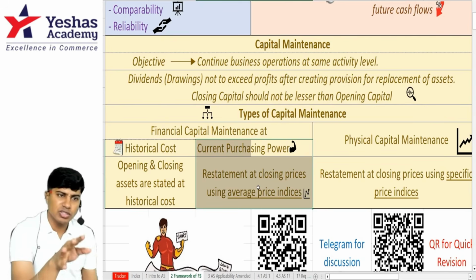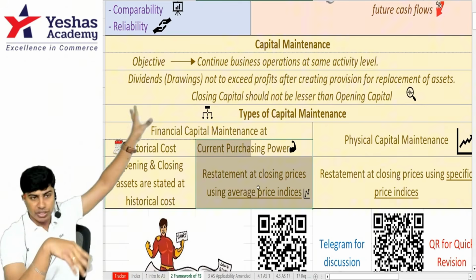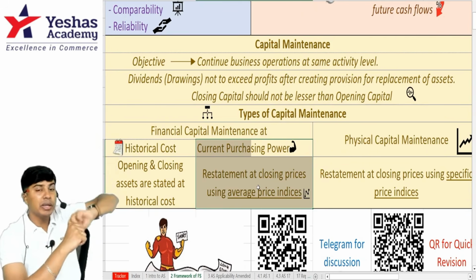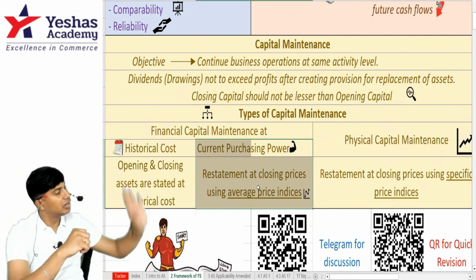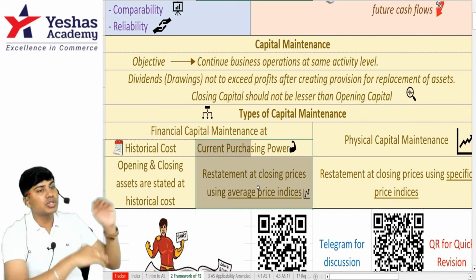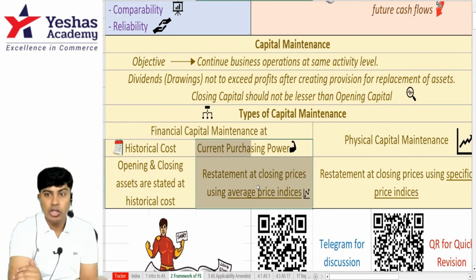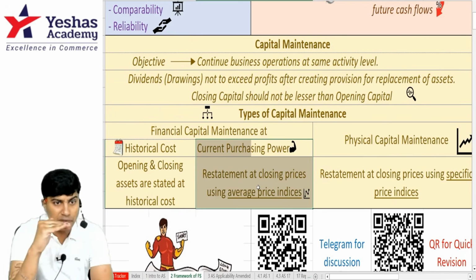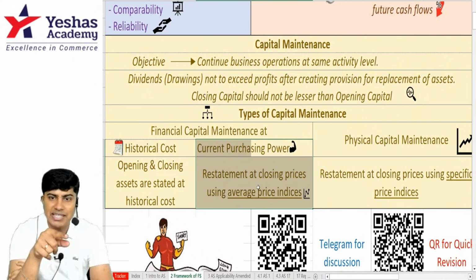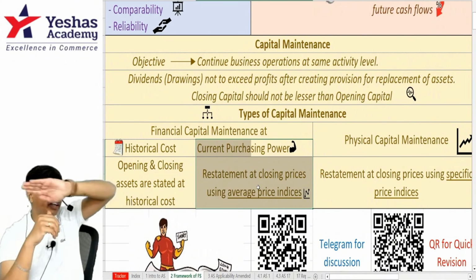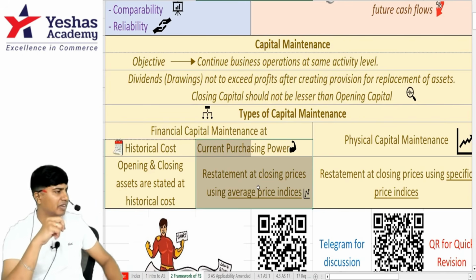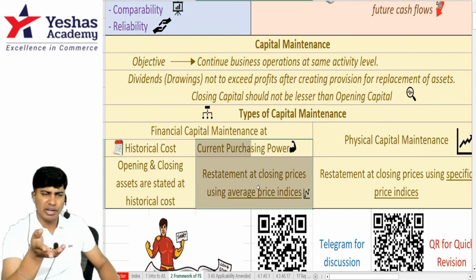So when they give this index, what to do? Take the original units, what was there last year, 5,000, multiplied by historical rate, 10. 50,000 was the capital that was maintained last year. So, to maintain the same level of operations, assuming the base as 100, 125 as the index, I need to take 50,000 divided by 100 multiplied by 125. You get 62,500.